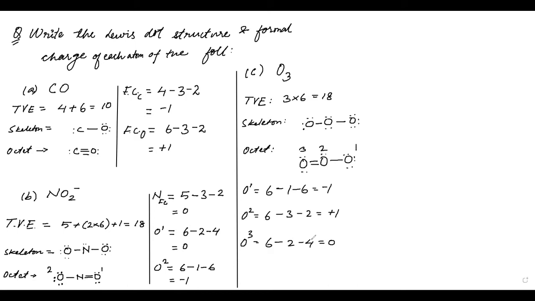The formal charges and the final Lewis dot structure that I have denoted just adjacent to the octets that I have written. Yes, I missed the lone pair. Yes, correct, I missed the lone pair. I didn't copy back from here. I missed the lone pair.